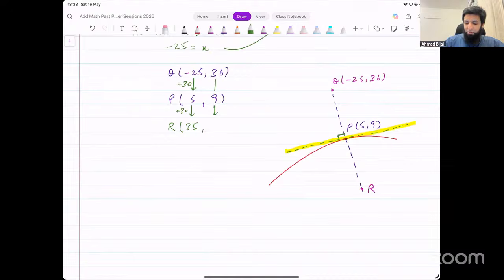Similarly, how many units do you have to go in order to go from 36 to 9? 36 minus 9 is 27, right? So you have to go minus 27 units. You go minus 27 units more. 9 minus 27, what does that give you? Minus 18. These are the coordinates of the point R that we were looking for. And that's our final answer. Is that okay? Any issues with this?